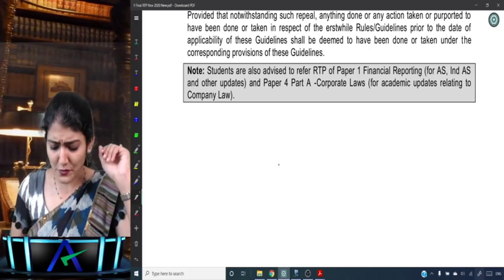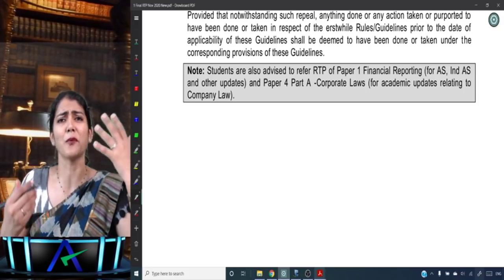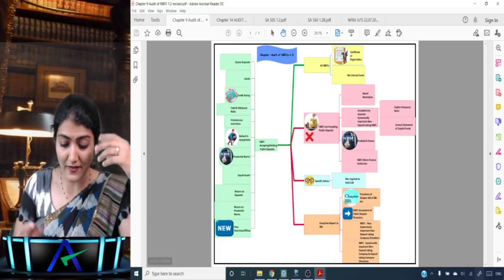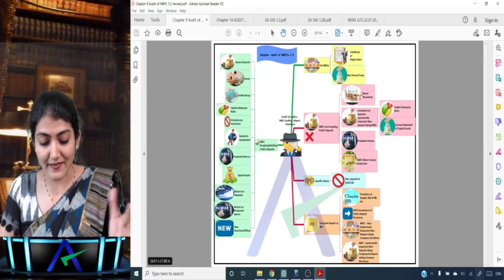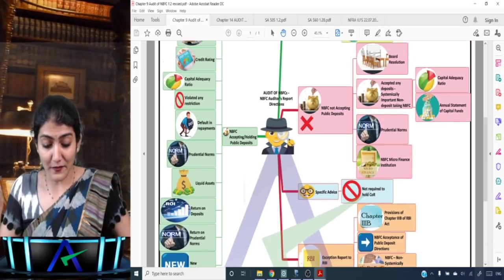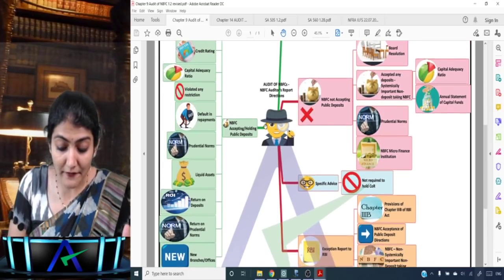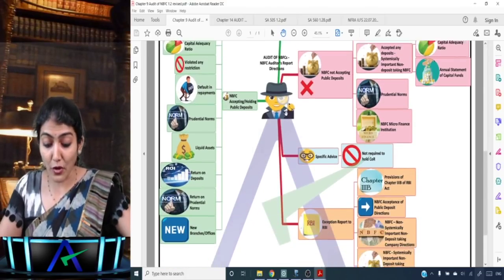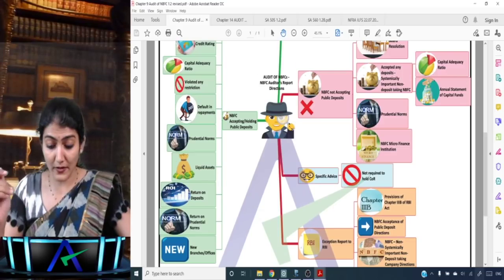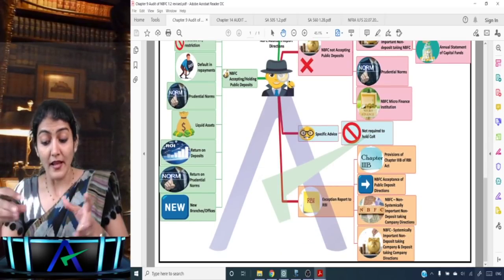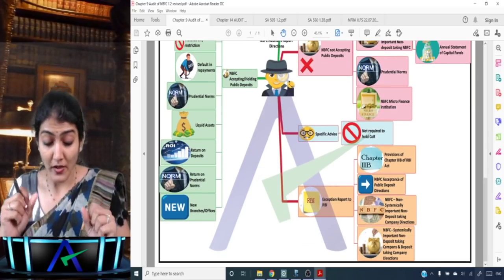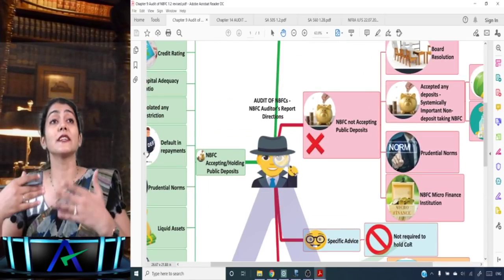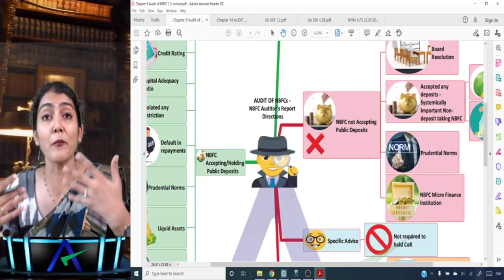But students still have a question: ma'am, what exactly is a mind map, how does it look? Probably this is what it looks like. This one is regarding the NBFC audit reporting direction. In case of all NBFCs not accepting deposits, the specific advice is an exception report to RBI. So it is a very good way for you to revise the subject and to remember and recall the important points.